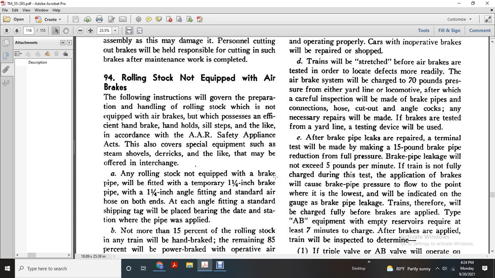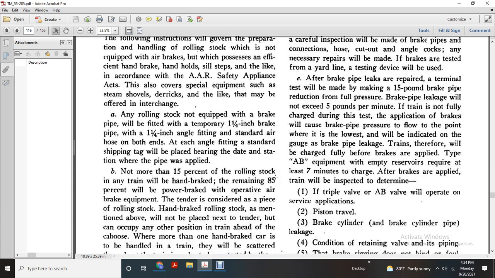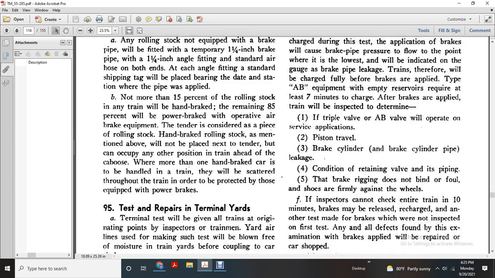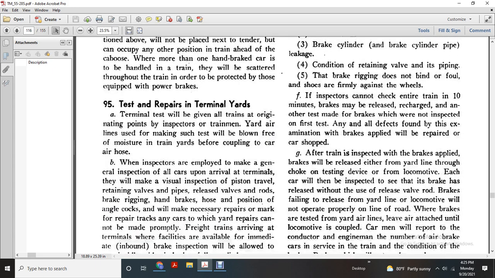After the brakes are applied, it is determined whether the train triple valve or the AB valve will operate with a service application. 2, piston travel; 3, brake cylinder pipe leakage; 4, cylinder retaining valve with its piping; 5, brake rigging does not bind or foul and shoes are firmly against the wheels. F. The inspector cannot check an entire train in 10 minutes. Brakes may be released and recharged, and any other test method where it is not inspected. First test: any and all defects found by the examination of the brake supply will be repaired in the car shop.